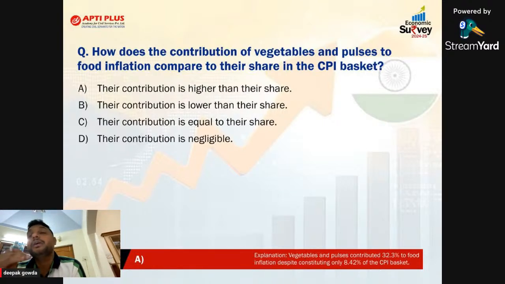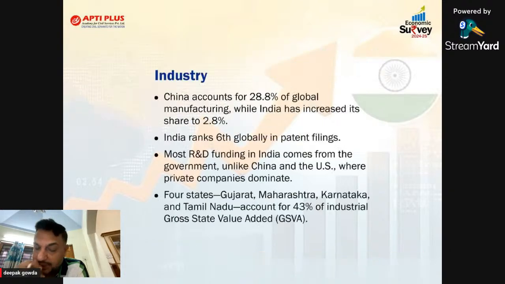Is that okay? We'll move to the next chapter. Sir, in the next chapter, they are talking about industry. In this chapter, overall they are talking about how much share China has in manufacturing and how much India has.